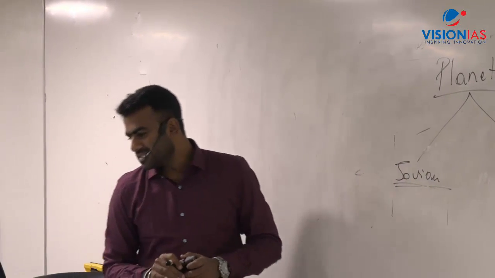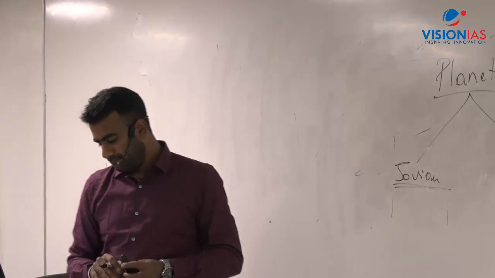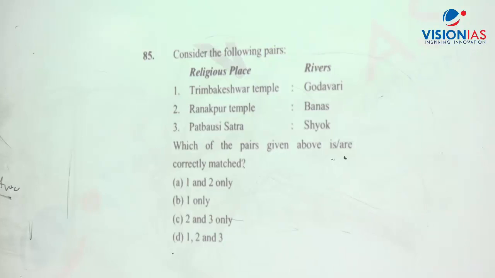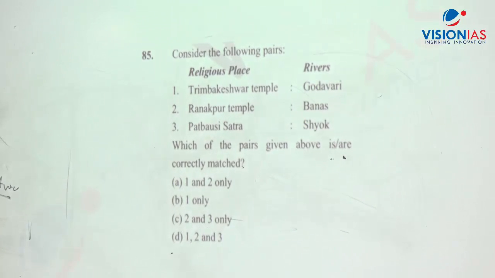Where is this Triambakeshwara temple? Maharashtra. This is the place where Godavari originates. The place is also Triambakeshwar. There's the Triambakeshwar temple. What is Ranakpur temple? Where is it? This is one of the 5 Jain pilgrimage centers in India.